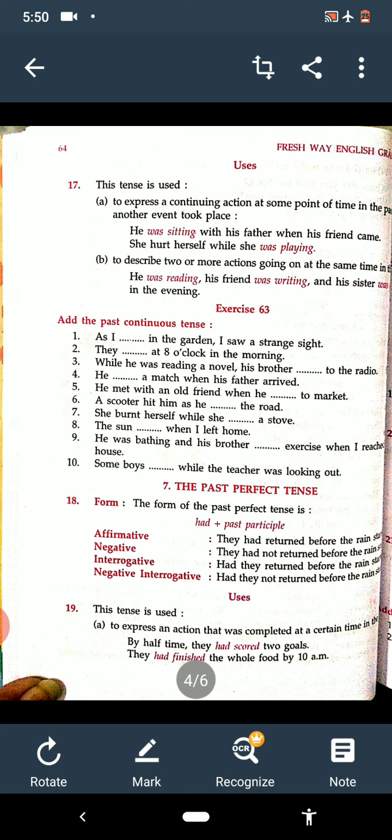She burnt herself while she was lighting the stove. The sun was shining when I left the home, and he was bathing, and his brother was taking exercise when I reached their house. Some boys were talking while the teacher was looking out.